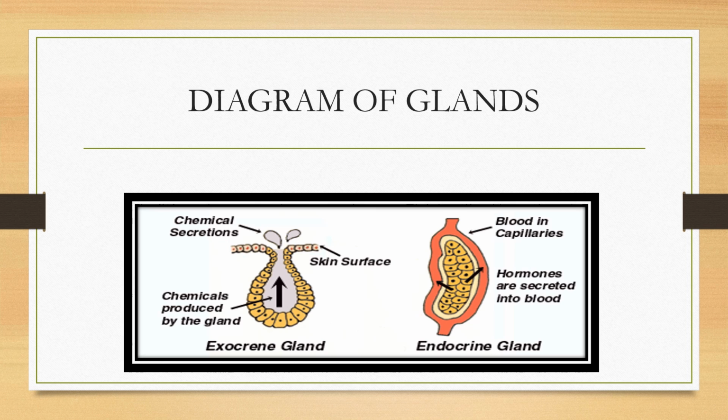Now in this slide I have shared the diagram of endocrine glands and exocrine glands. In the diagram of endocrine glands you can see the hormonal secretions that are being directly poured or discharged into the bloodstream, while in case of exocrine glands they are being poured through the ducts. So here you can see the skin surface is there and it is being connected to the ducts through which the secretions are being poured.